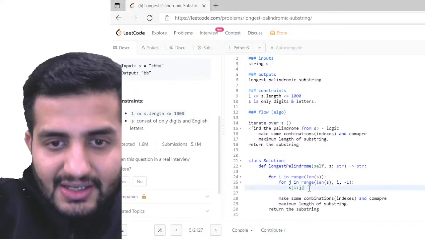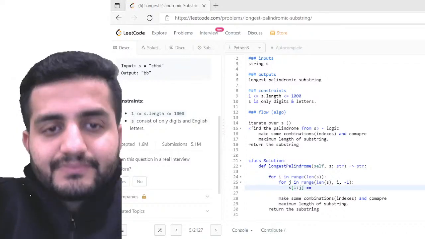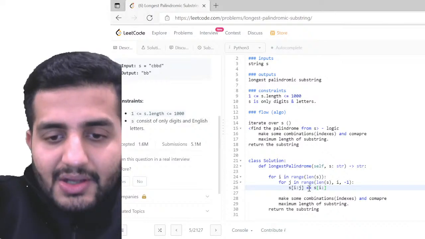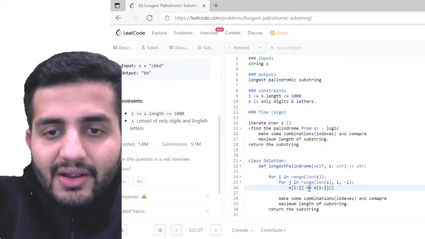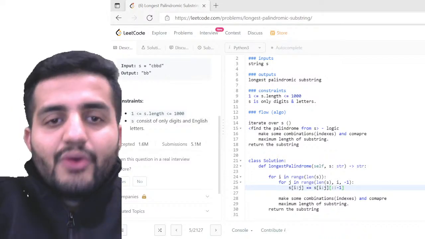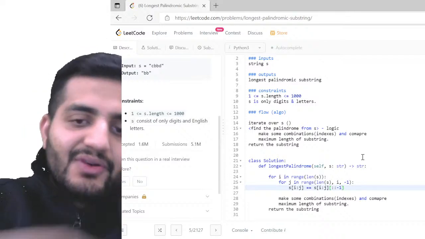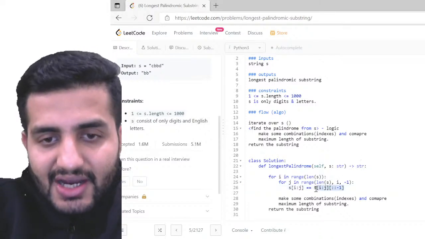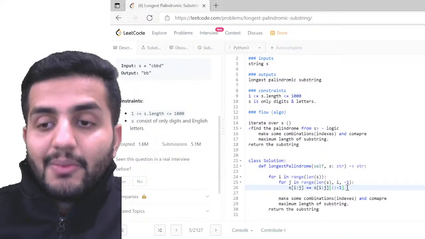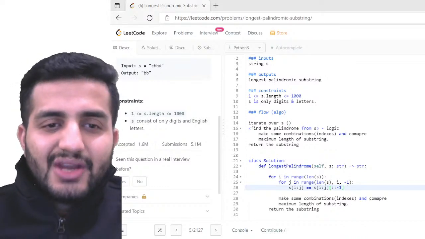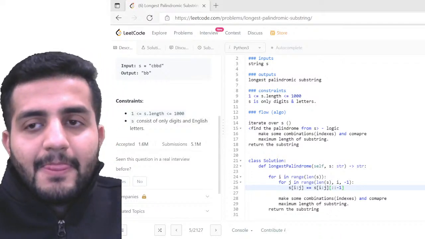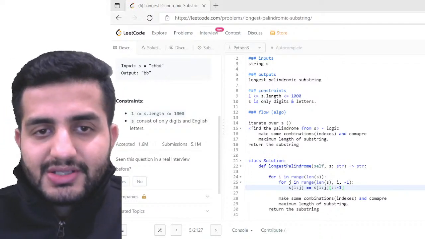If this is equal to S of I to J, and the reverse is what? Colon -1. You know this. How are you going to reverse the strings? This is how you reverse strings: S of I to J with colon -1. I'm just going to reverse that string. Does that make sense to you guys? Does anybody have any issue with this?